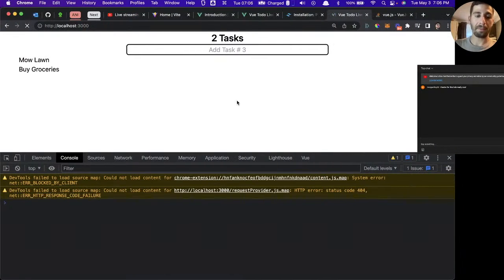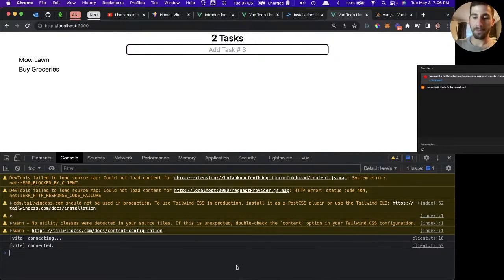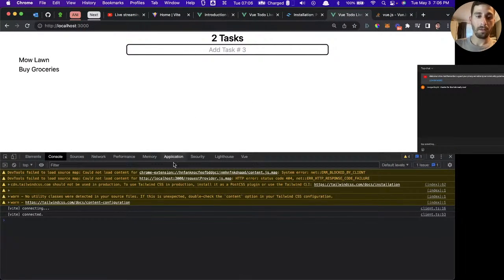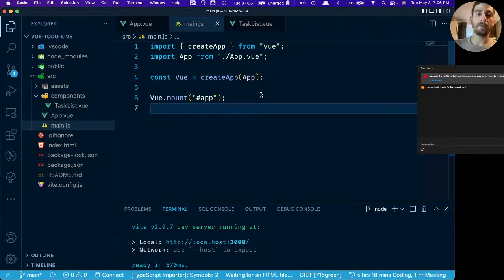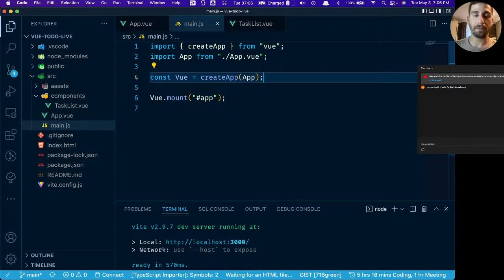But if we go back, the application's still working. Okay, very cool. The reason I did this is because of the way that you would bind something to Vue.use. I'm not actually sure this is going to work, but let's figure it out together.